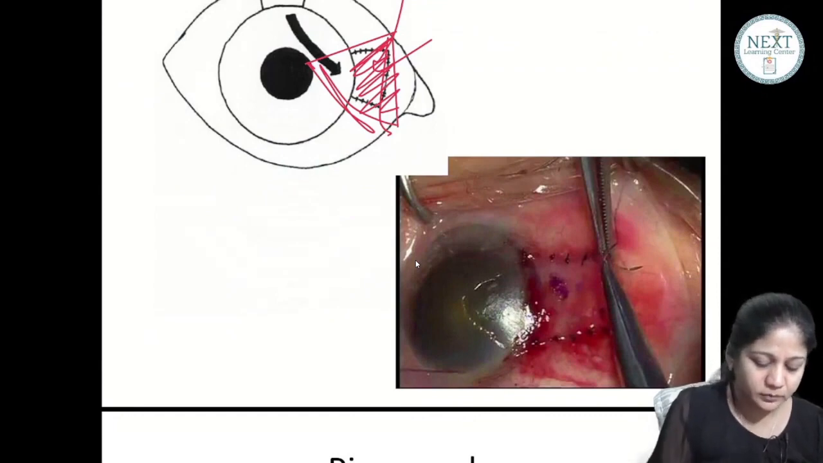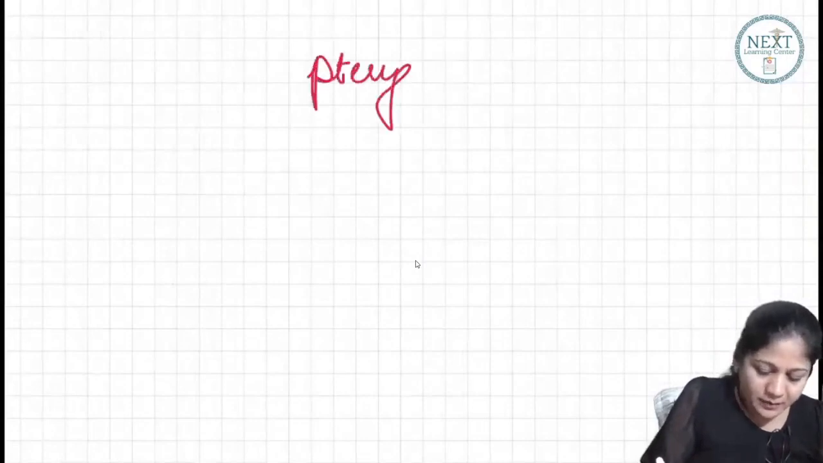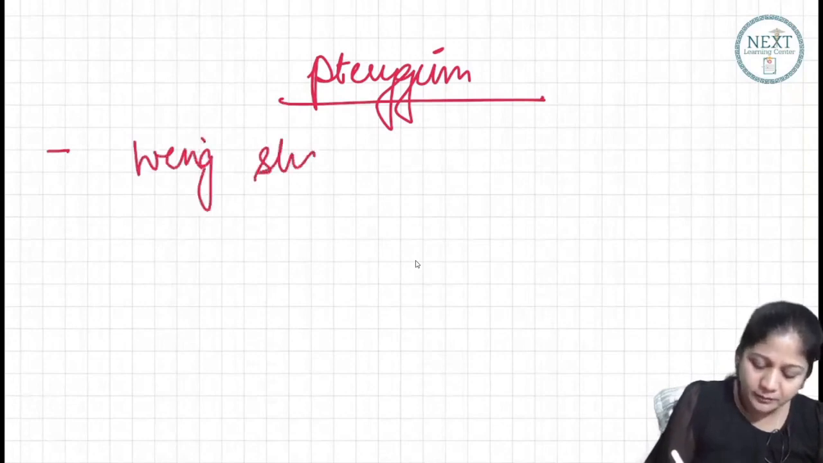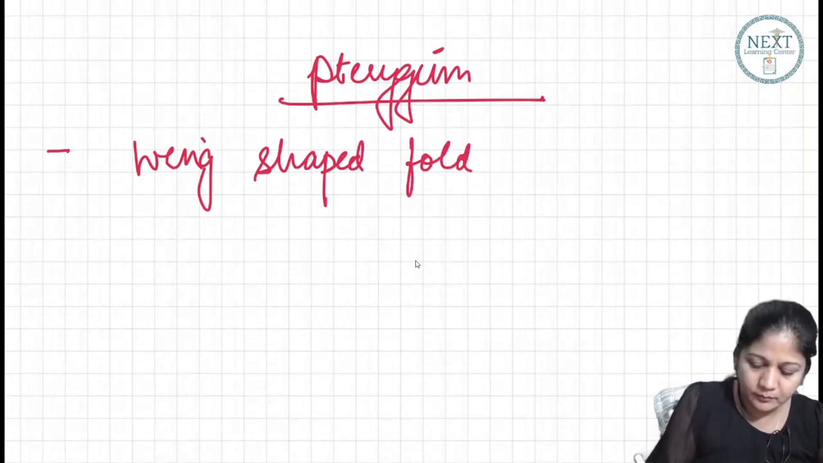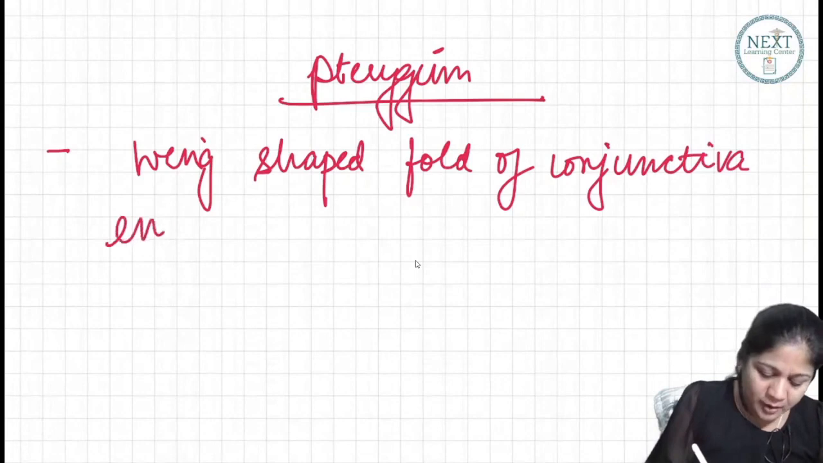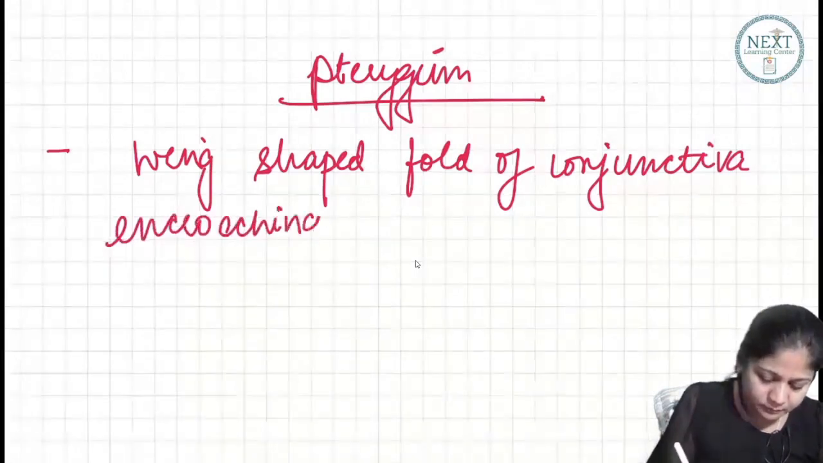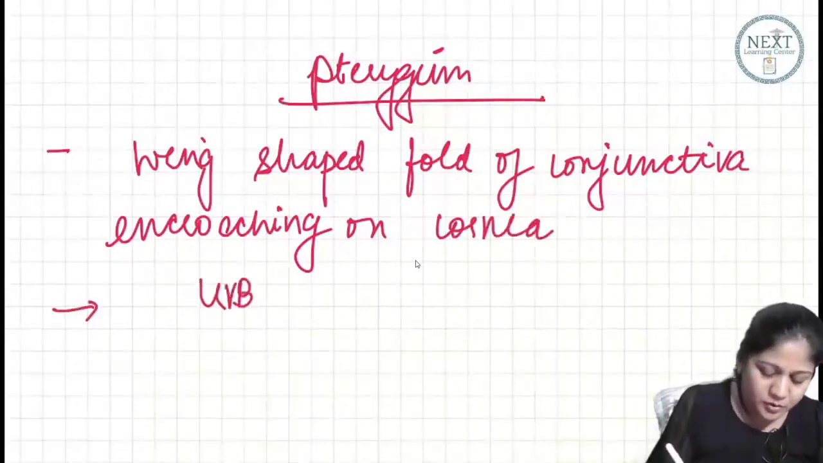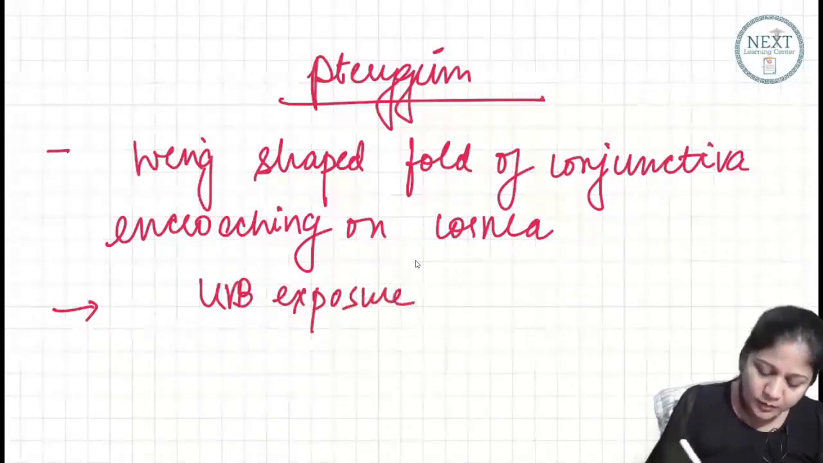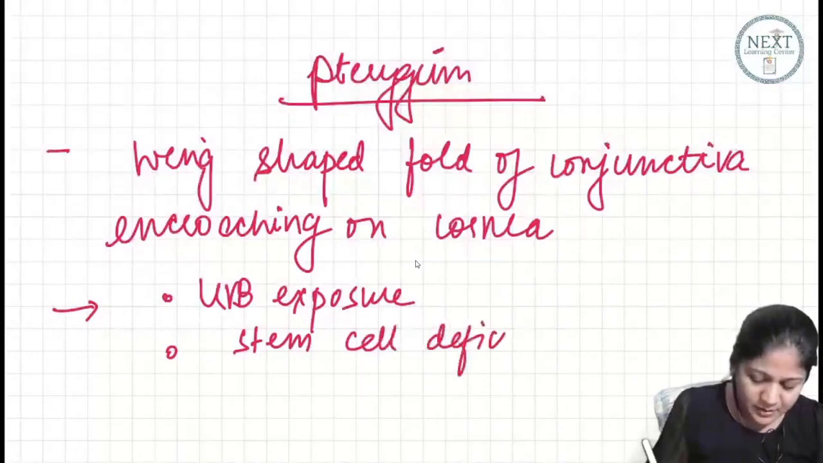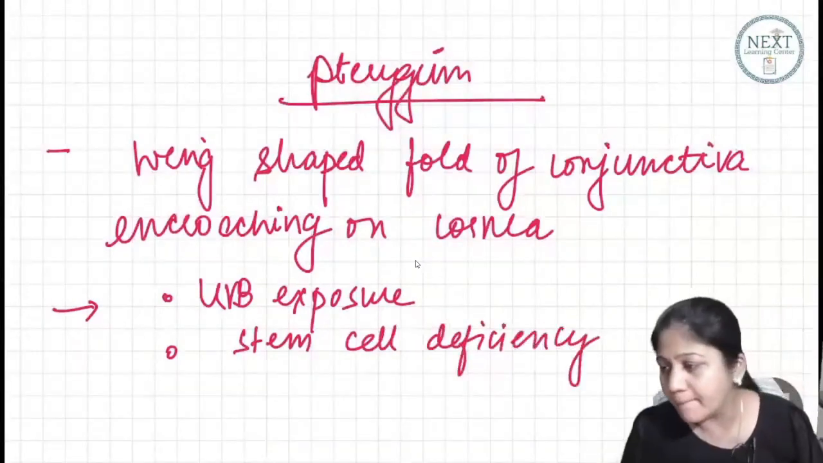Let's quickly write this down. So pterygium is our next topic. It is a wing-shaped fold of conjunctiva which is encroaching on the cornea. Why does this happen? I told you one is the UVB exposure, UVB light की वजह से, and another thing I told you earlier was a stem cell deficiency, isn't it? Stem cell deficiency. Guys, you remember?